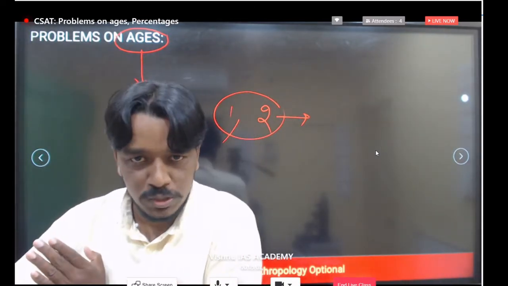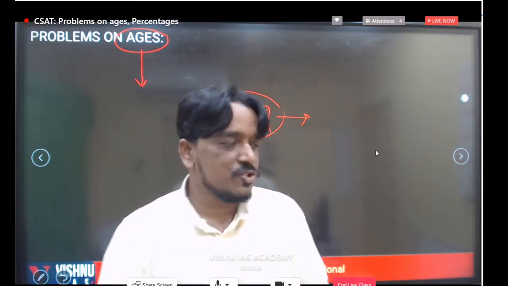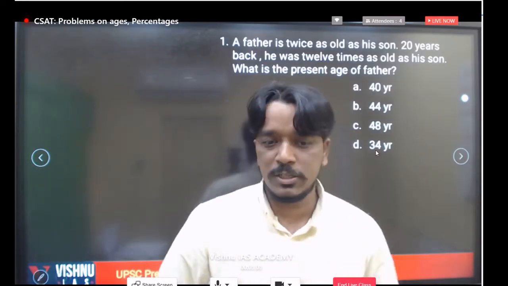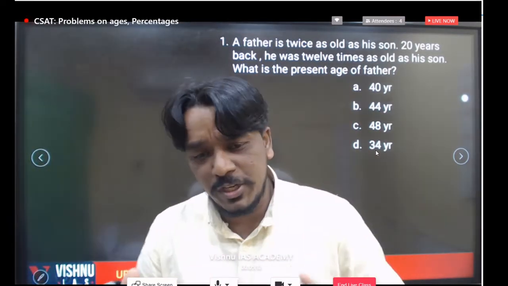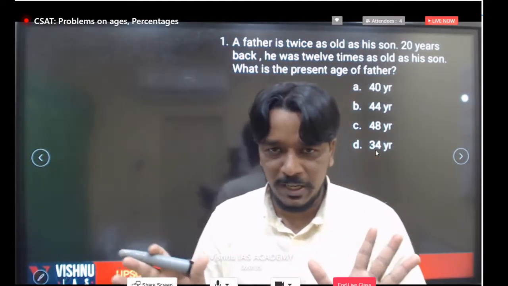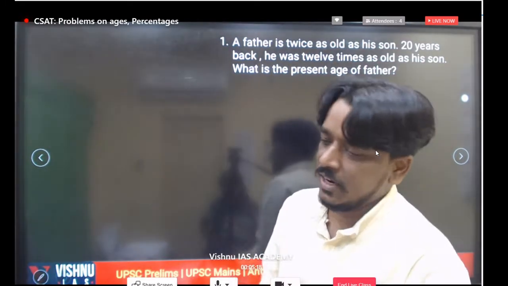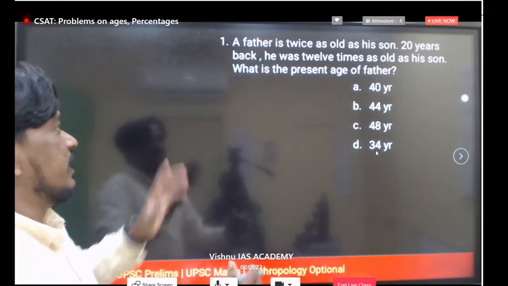Then we will go to some model questions, and then some previous year questions of ages. Just try to understand the actual concept of ages using the questions directly, because we don't require any special concepts here. If you know some addition, subtraction, multiplication and ratios, definitely you can answer all these types of age questions. But understanding the given data is important.